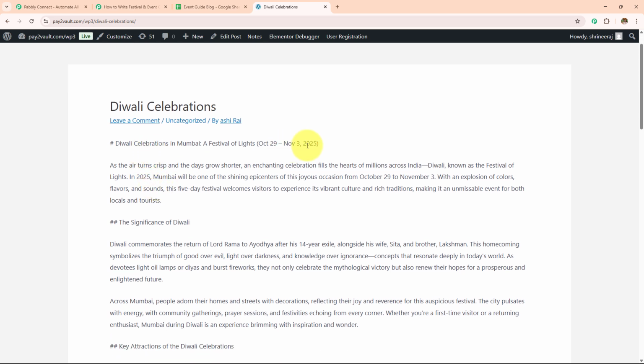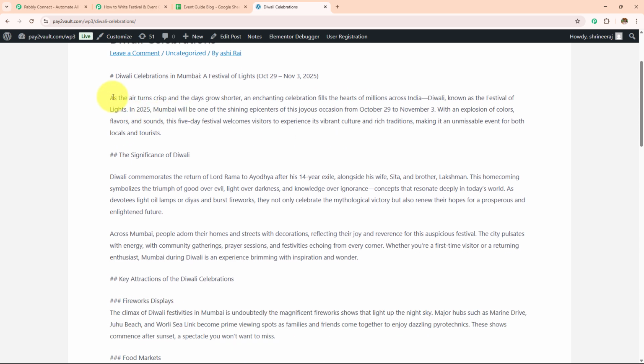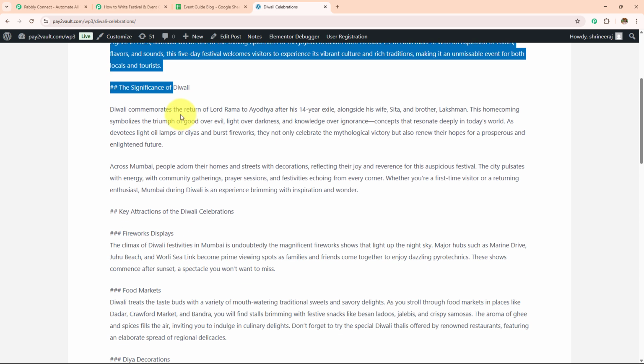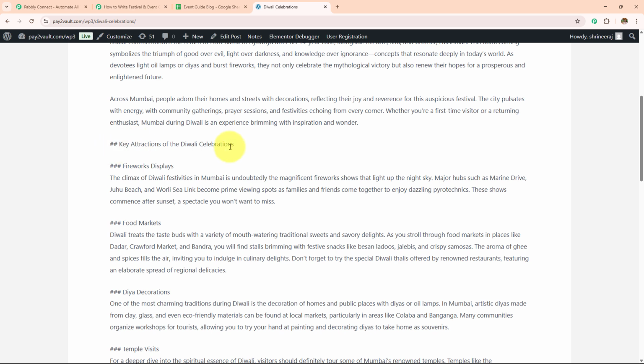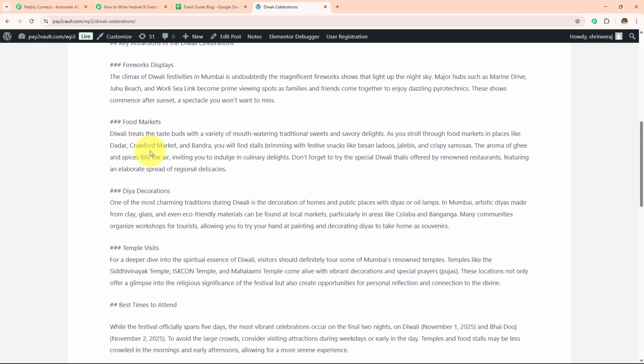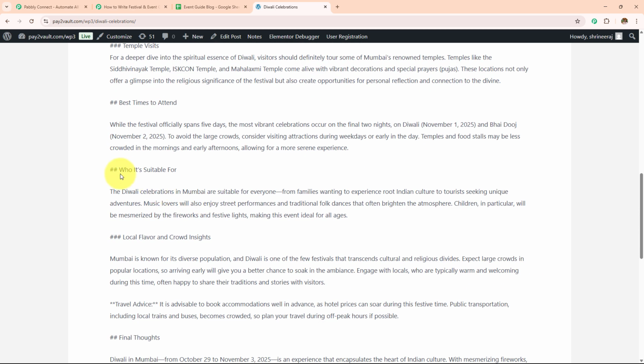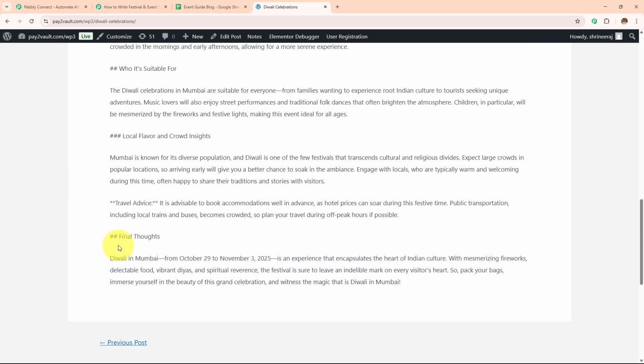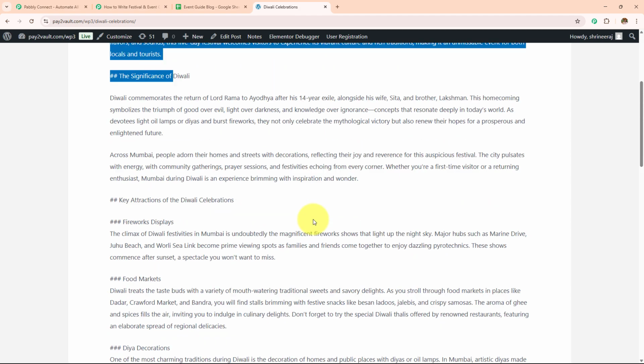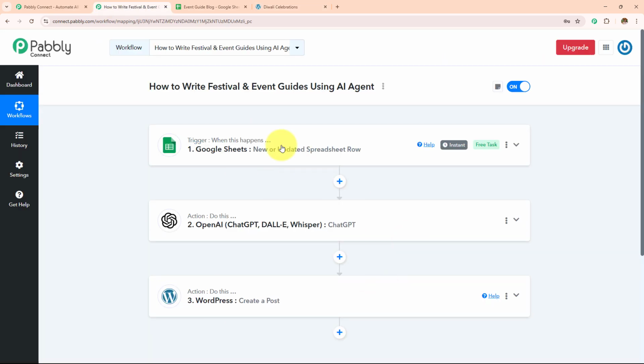So it says Diwali Celebration in Mumbai, a Festival of Lights, dates. And then I've received the introduction. Then I have received the significance of Diwali, key attractions of Diwali celebration, food markets, decoration, temple visit, best time to attend, local flavor and travel advice, and the final thoughts. So this is how this automation workflow is going to run, and now to learn how to create this, let's start creating this from the beginning.